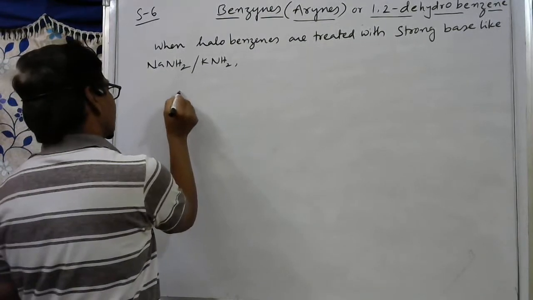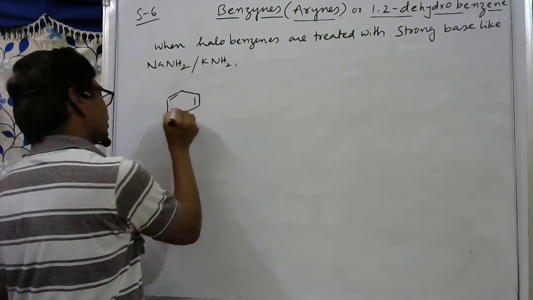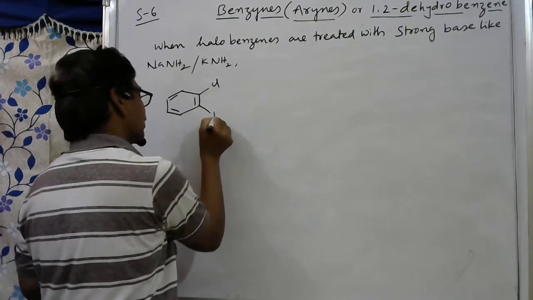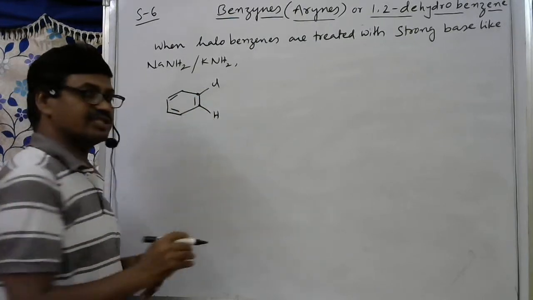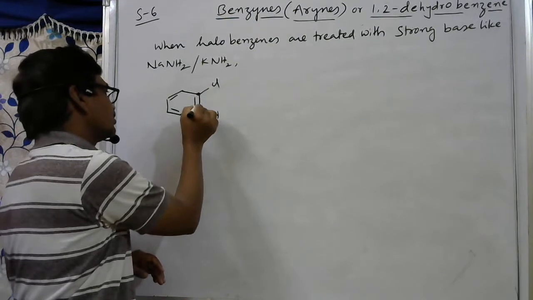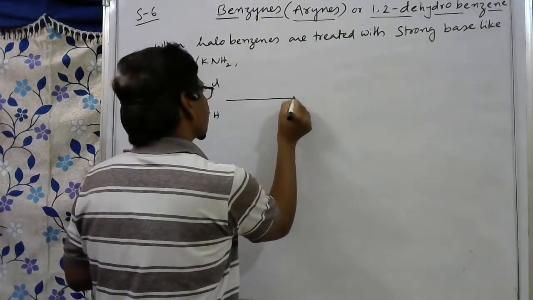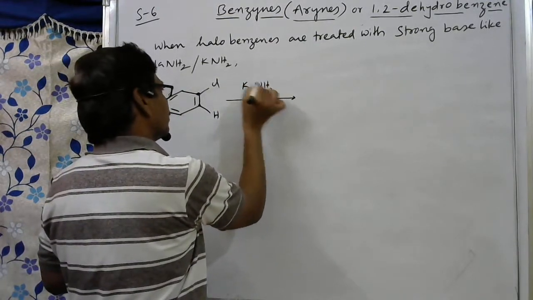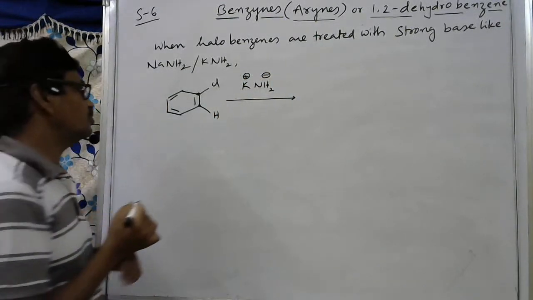See here, I am taking this compound. Here a double bond, here also I am taking one bond. Here chlorine is present, here hydrogen is present. So these two carbons are adjacent carbon atoms, vicinal. On this carbon atom chlorine is present, on this carbon atom hydrogen is present. In the presence of a strong base, this one KNH2 or NaNH2, here you know K plus ion, NH2 minus ion.